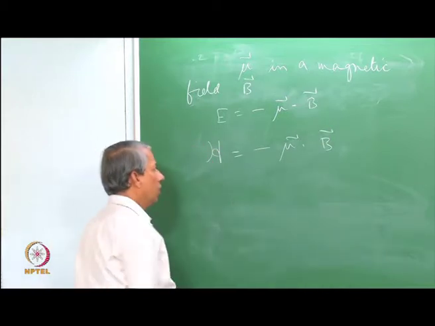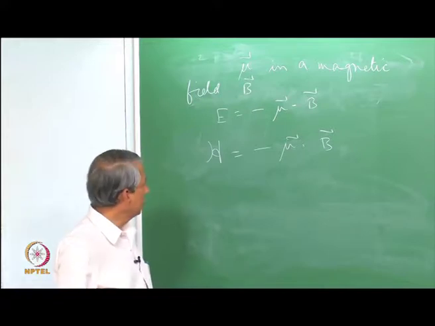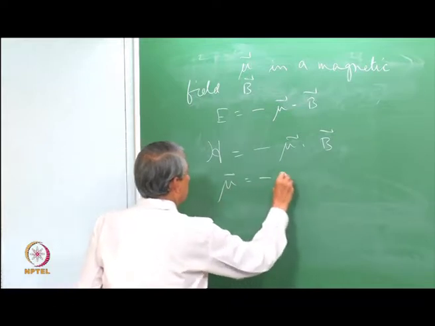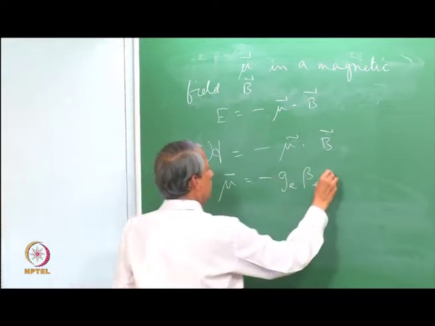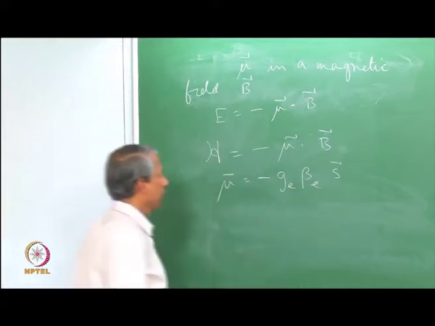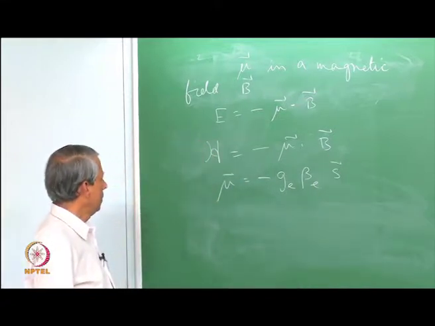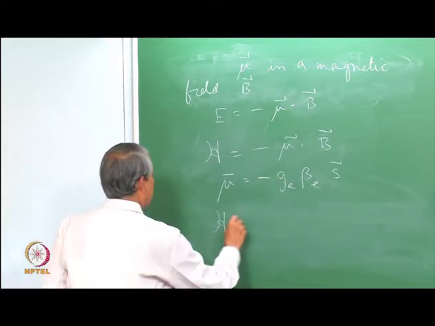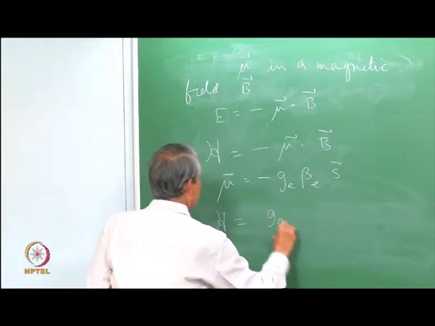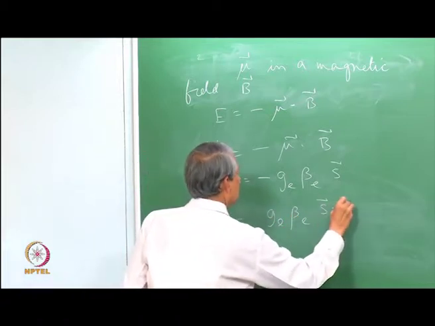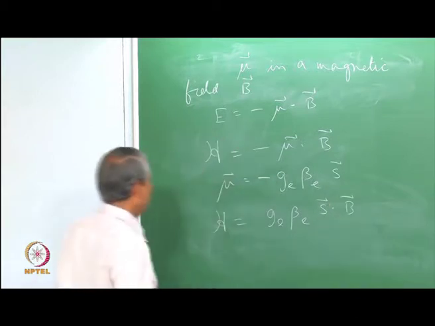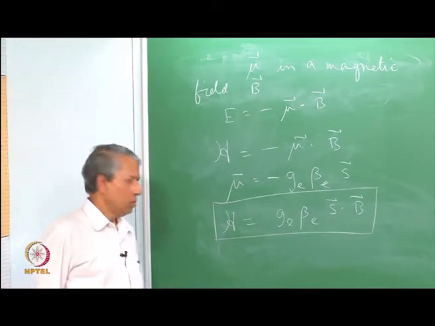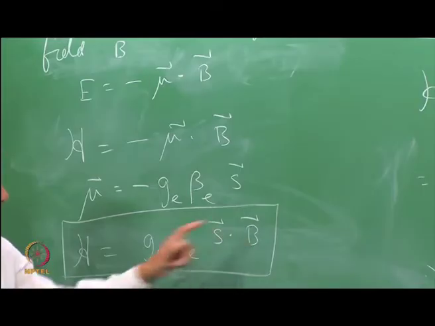Now, the magnetic moment of, let us say, an electron spin arises from its angular momentum, and that is given by minus g e beta e S. So, here then the Hamiltonian operator becomes g e beta e S dot B. So, this is the Hamiltonian operator for the electron spin S put in a magnetic field.